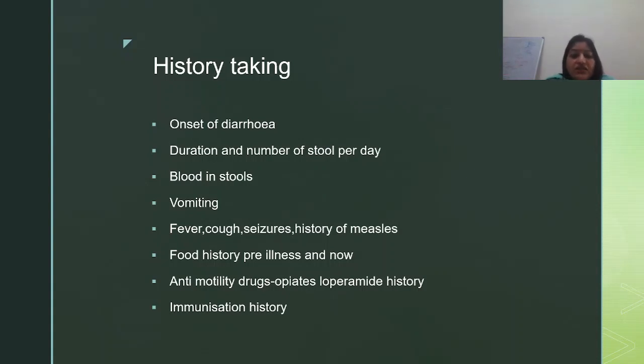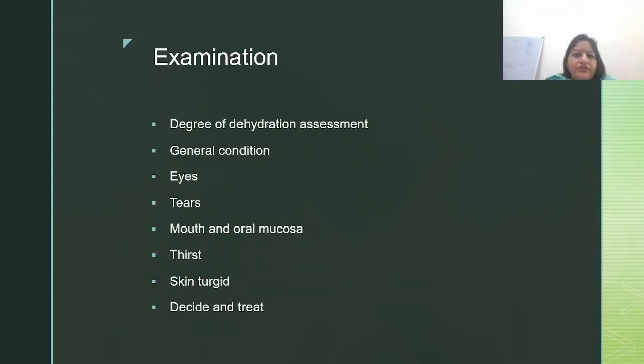Then immunization history, which is also very important. You want to establish whether your child is immunized against rotavirus or not. Examination.